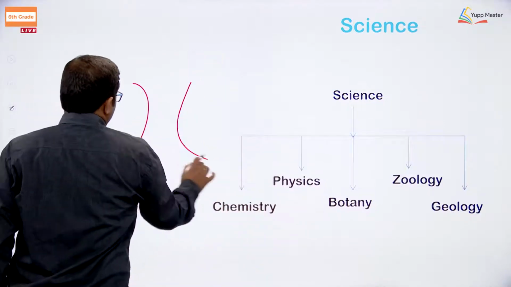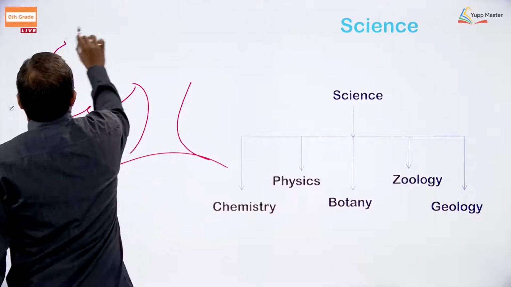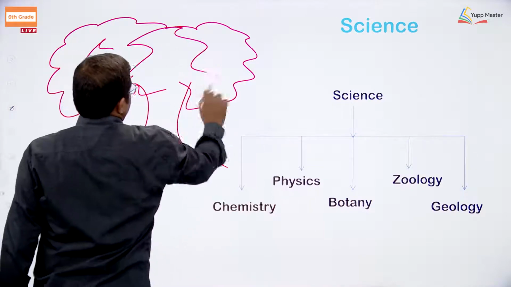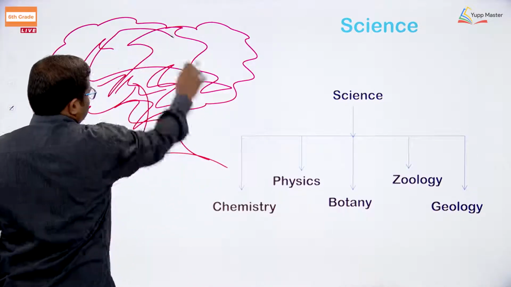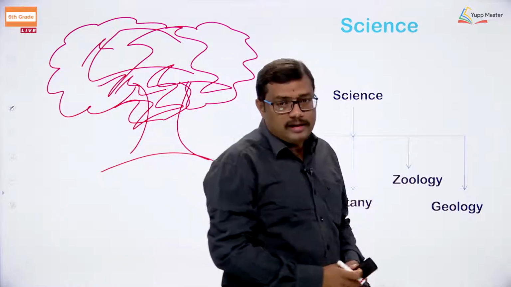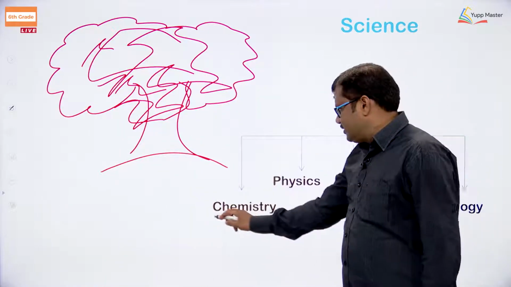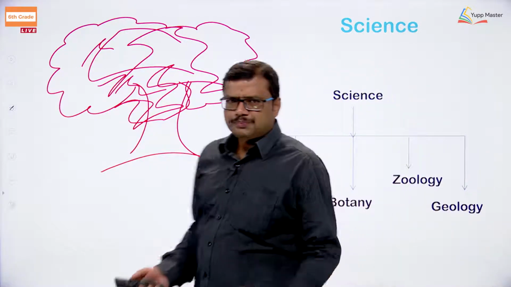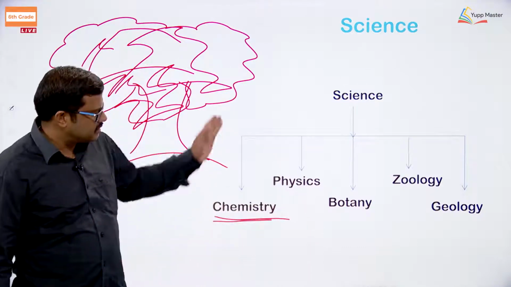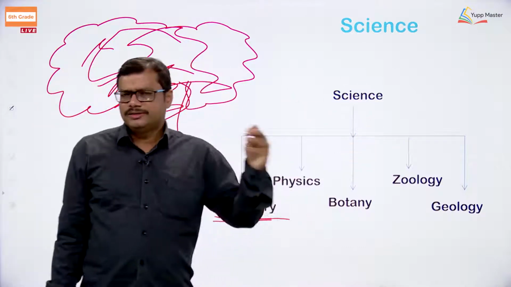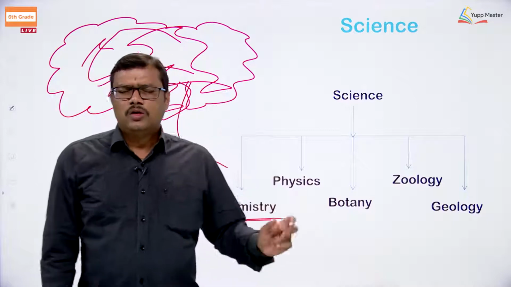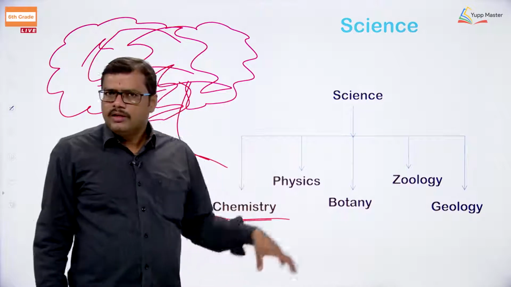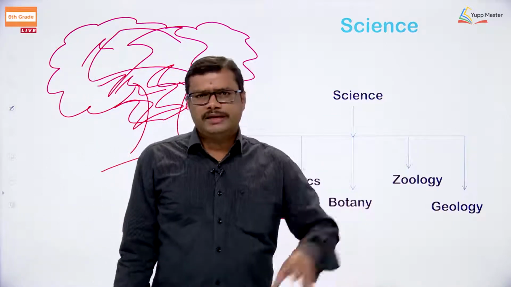In that, chemistry is one branch. And of course, science has so many branches: physics, chemistry, botany, zoology, geology, etc. So many branches are there, and moreover, there must be a relation between one branch and the other branch to understand the nature.